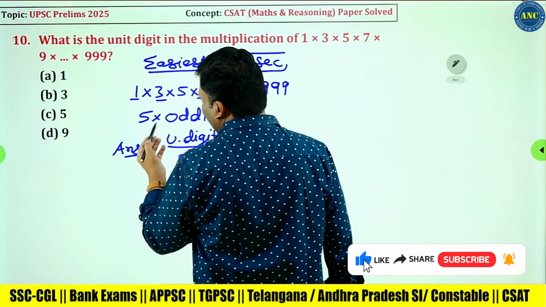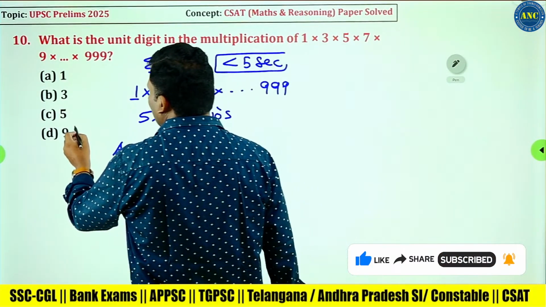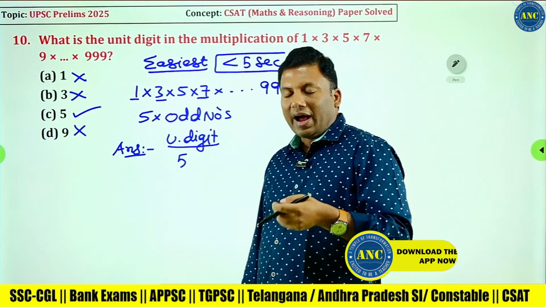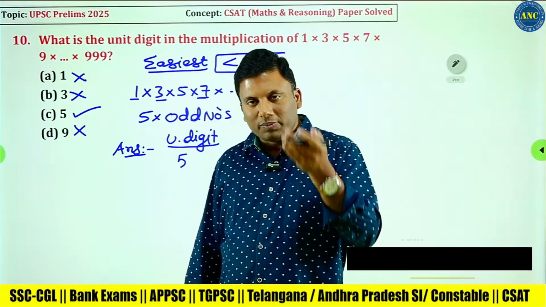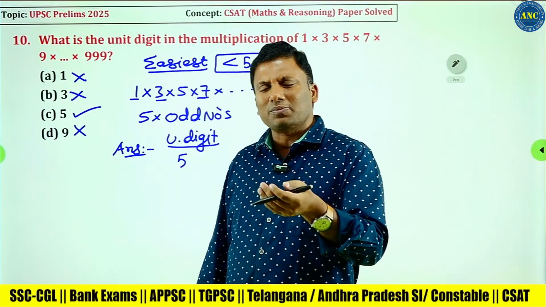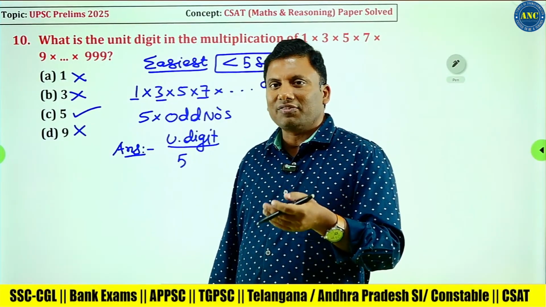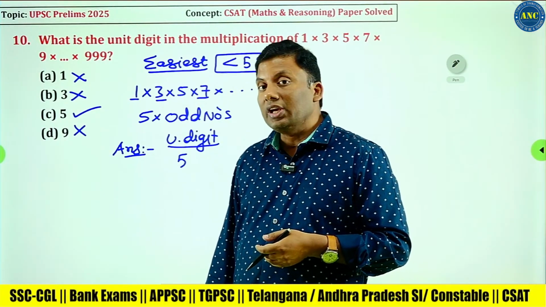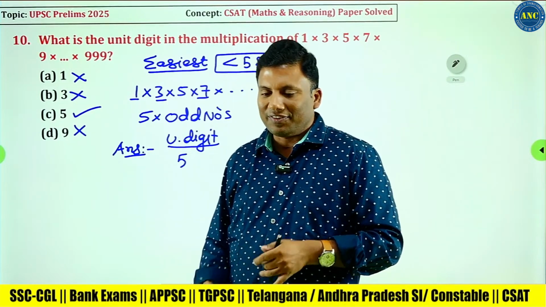Even if you do not know, 5 into any number, how will I get 9, 3 or 1, sir? 5 into any number, the unit digit will be either 0 or 5. 0 is not present, so obviously it has to be 5. Common sense should tell you this, right? Take some numbers multiplied by 5: 5 sevens are 35, 5 eights are 40, 5 nines are 45. 5 multiplied by any number, the unit digit will be 0 or 5. How will I get 1, 3 or 9? So the answer for this question is 5.